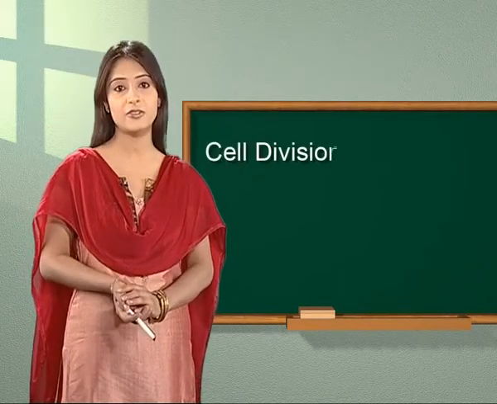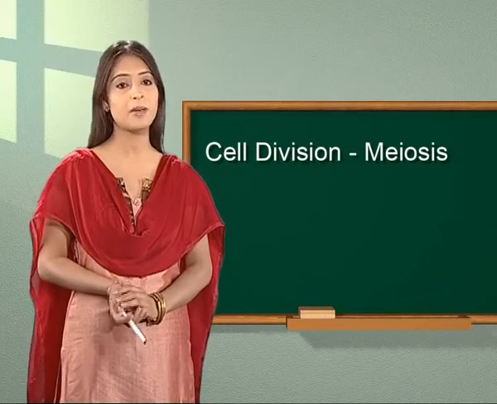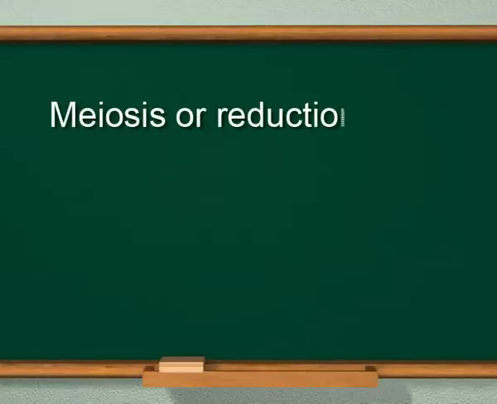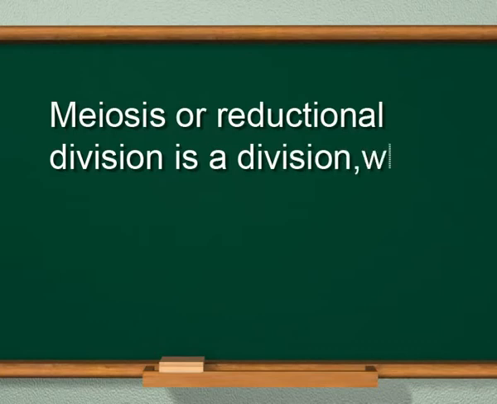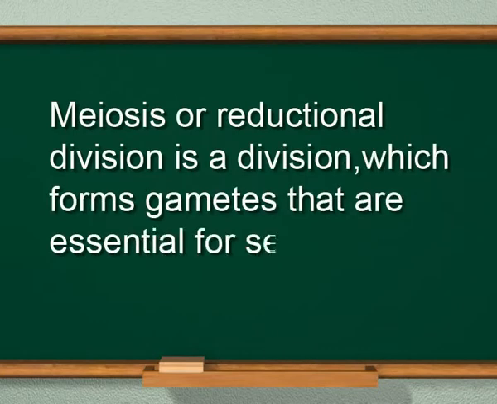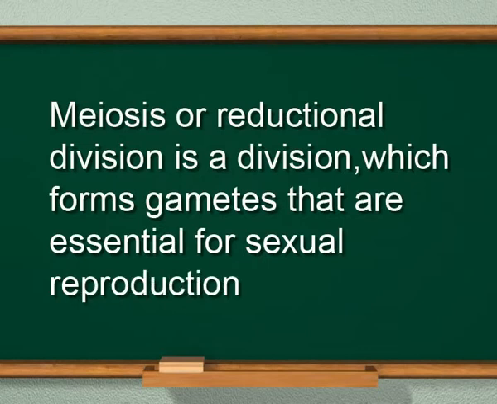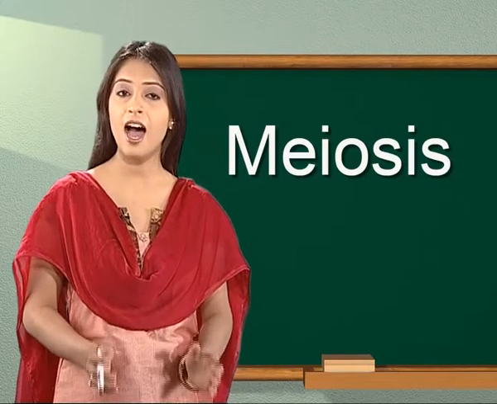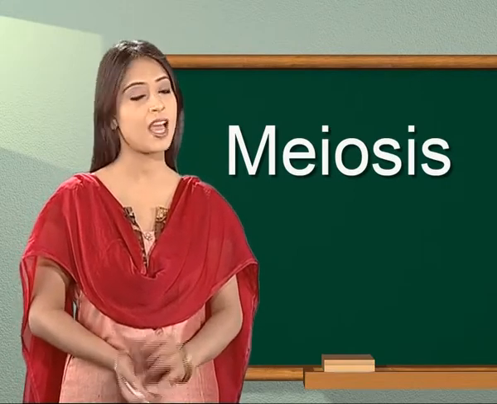Meiosis or reductional division is a division which forms gametes that are essential for sexual reproduction. Meiosis is a double division which occurs in a diploid cell and gives rise to 4 haploid cells, each having half the number of chromosomes as compared to the parent cell.